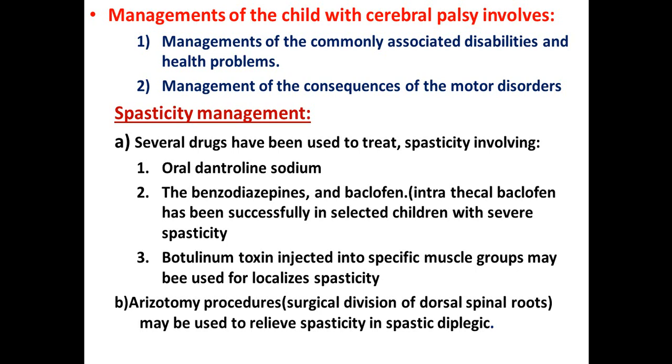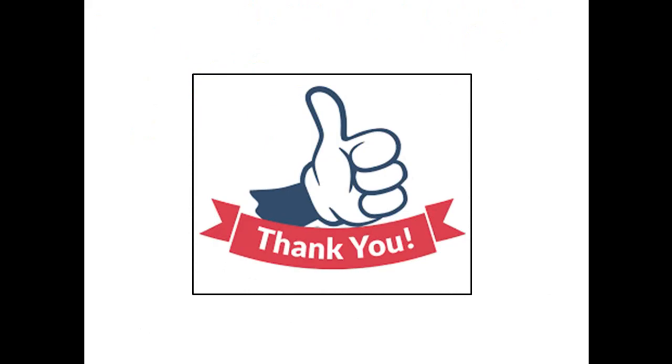The third treatment is botulinum toxin injected into a specific muscle group, which may be used for localized spasticity. Another mode of therapy is rhizotomy, a surgical division of the dorsal spinal root, which may also be used to relieve spasticity in spastic diplegia.